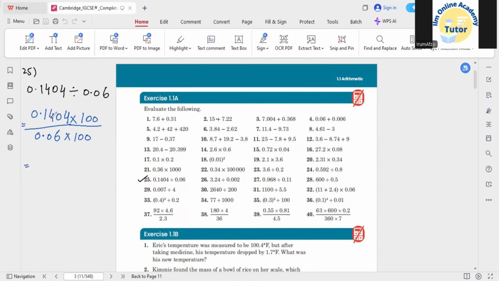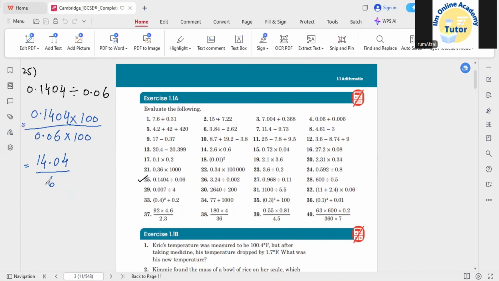After multiplying the numerator, the decimal point will move two places to the right, so it will be 14.04. Similarly, when I multiply 0.06 by 100, it will be only 6.